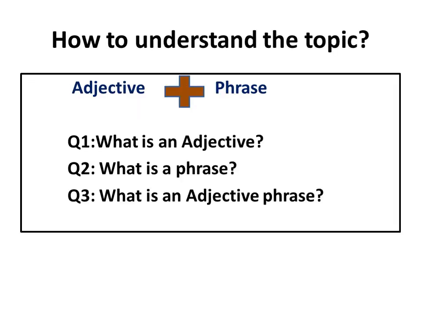How to understand the topic? As you know, our today's topic is adjective phrase, which is the combination of two words. Number one, adjective. Number two, phrase. In order to comprehend the term adjective phrase, you must know, number one, what is an adjective? Number two, what is a phrase? And number three, what is an adjective phrase when it comes all together?